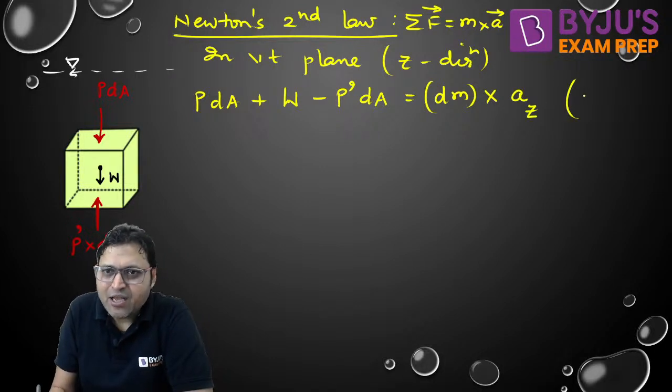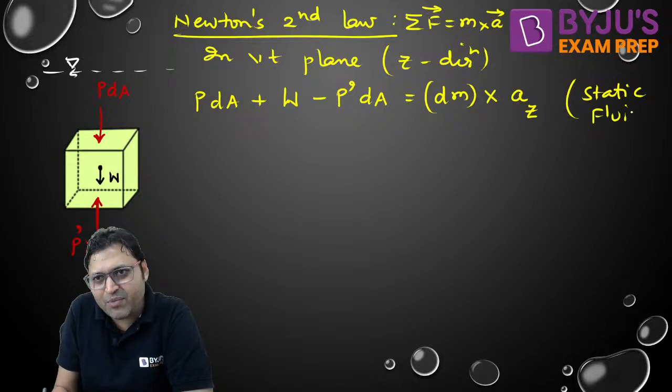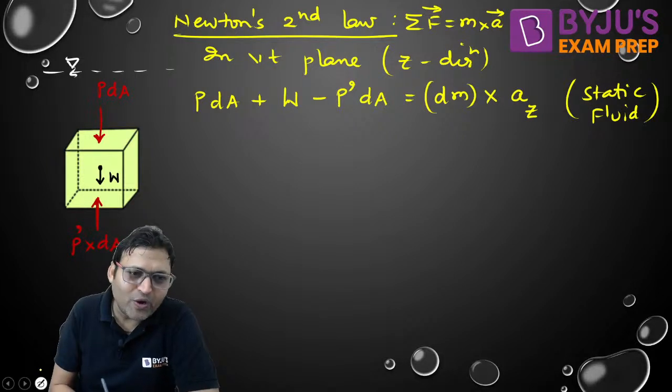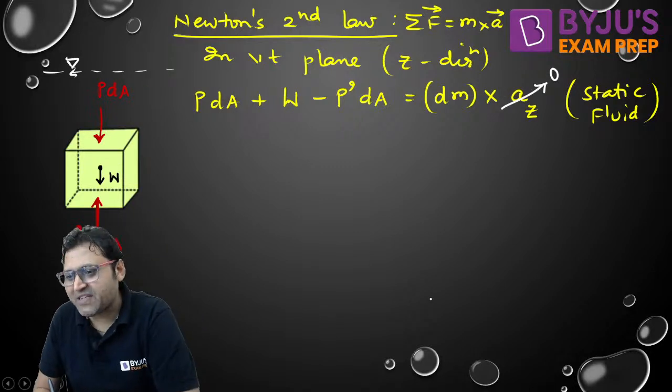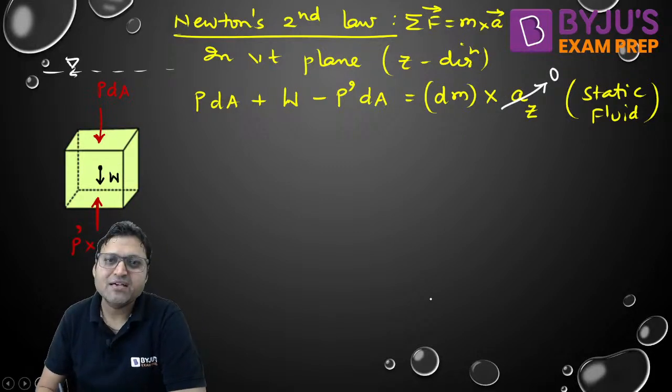Acceleration in z direction, because it is a static fluid element, do you guys agree that acceleration will be 0? Because of static fluid element, acceleration will be 0.